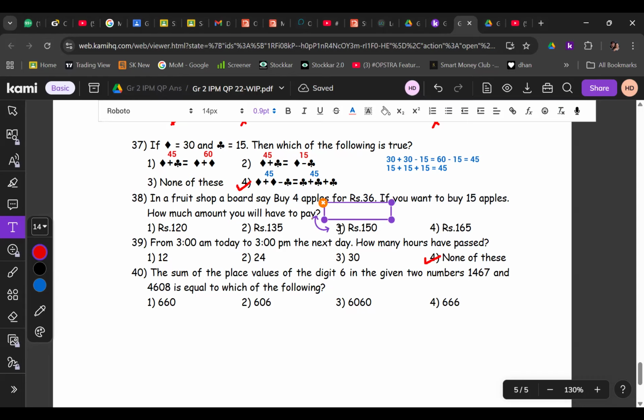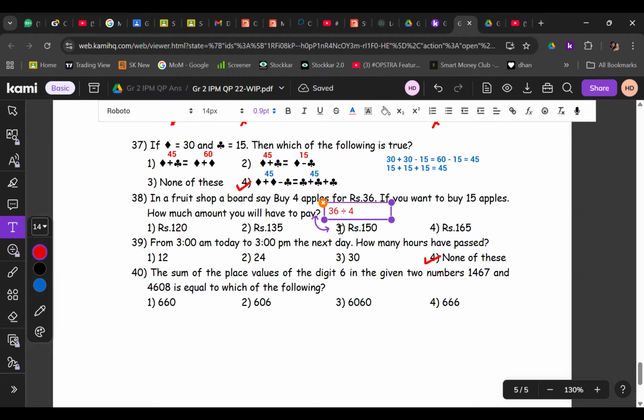Three glasses of juice make 750 ml, correct? So how do you find one glass? Ganesh, how did you do the upper one? I don't know. 36 divided by 4, correct? Yes.